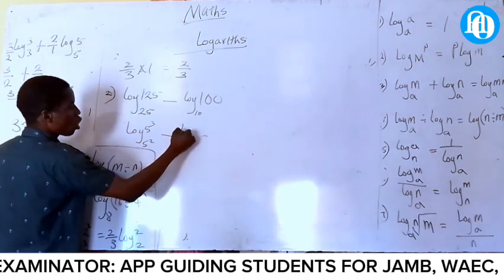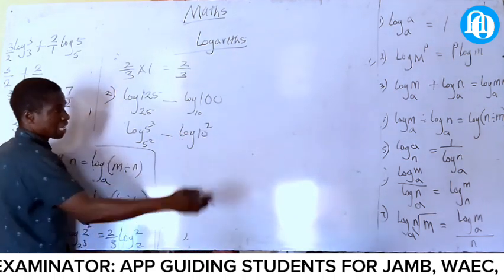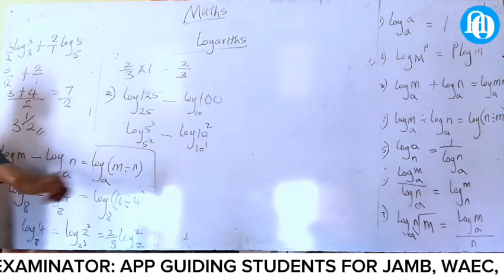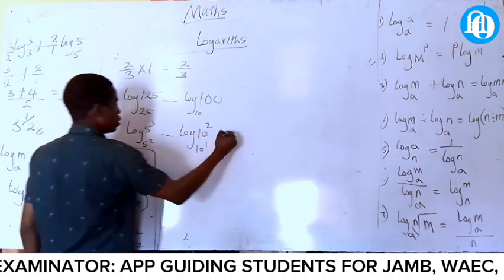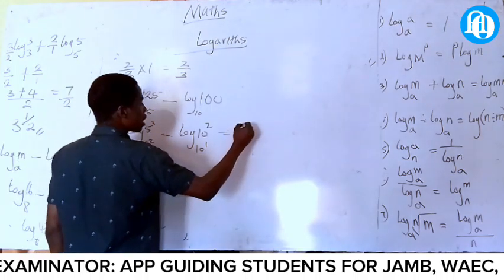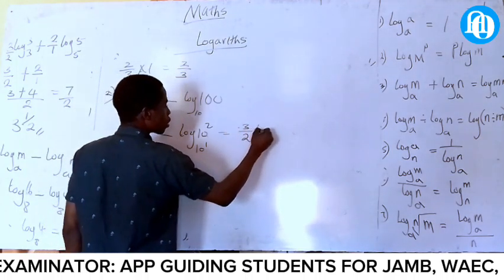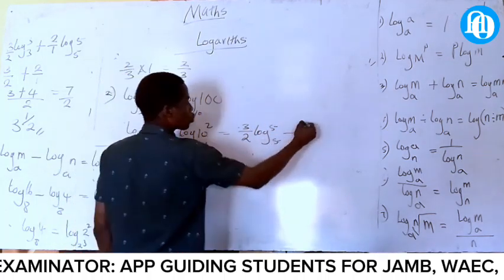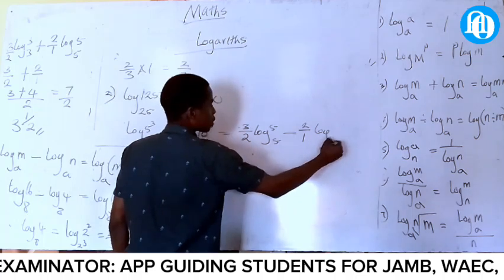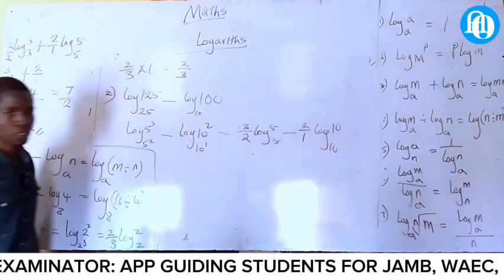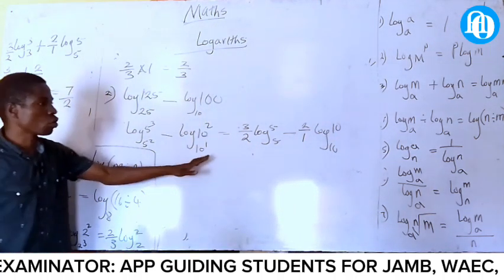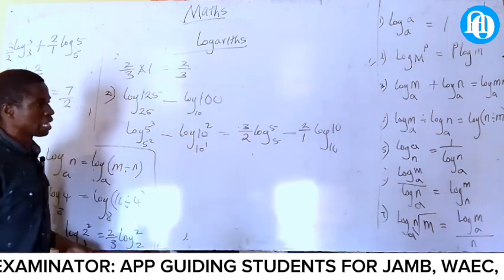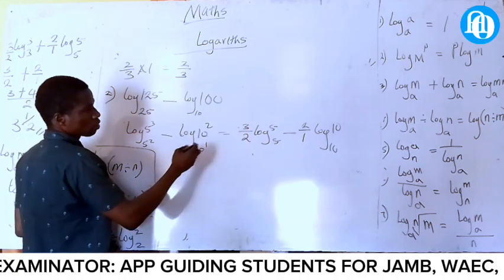Split this one too. Log 10, 2. 10 times 10 is 100. 10, 1. You see the way? And everything that has a power will go to the back. It will be what? 3 all over 2 log 5, 5, minus 2 all over 1 log 10, 10. Are you getting me now? Now, log 10, 10. What will now happen? Who can tell me? It will now be what?